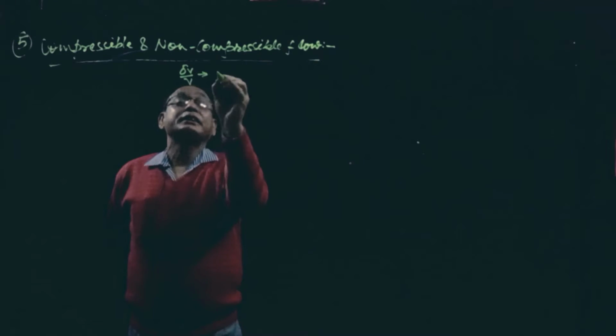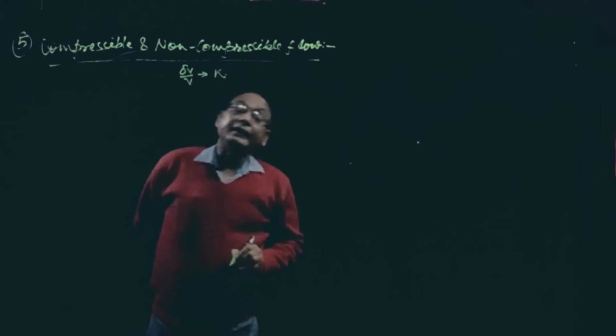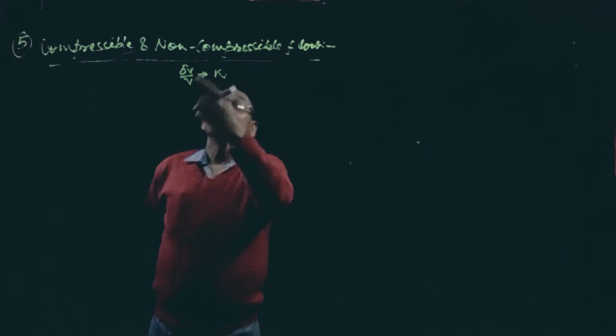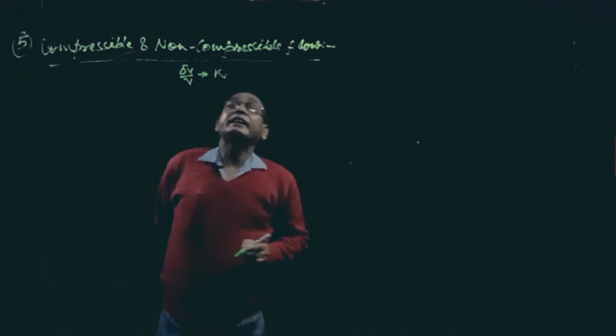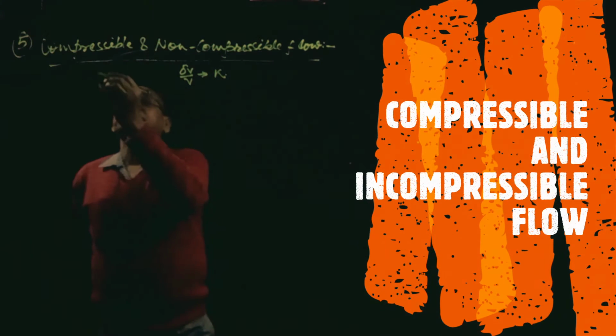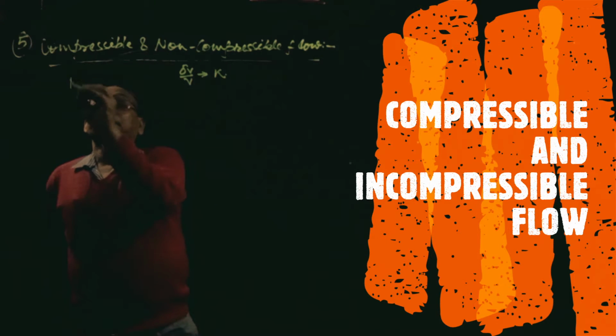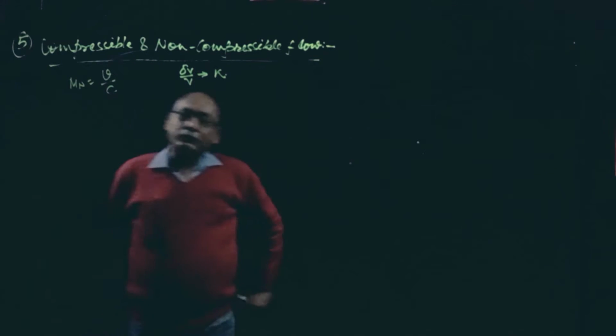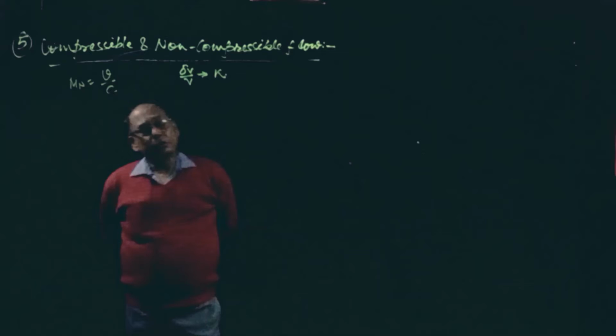That change in volume is related with one Mach number, that is the fluid velocity divided by the sonic velocity. That also we have already discussed in the fluid properties.